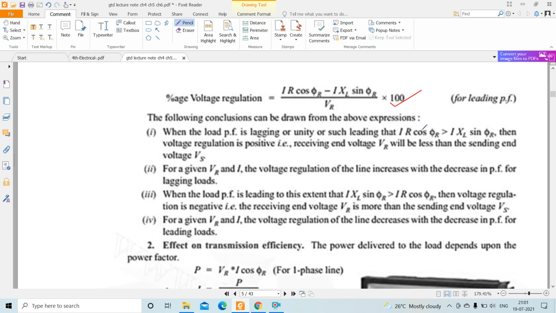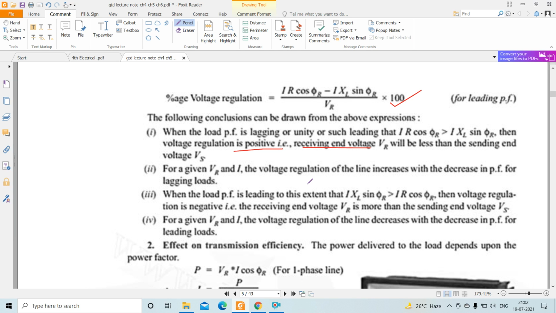The following conclusions can be drawn from the above expressions. When the power factor is lagging, unity, or leading to such an extent that IR cos phi r is greater than IXL sin phi r, then voltage regulation is positive. That means the receiving end voltage VR will be less than the sending end voltage. For a given VR and I, the voltage regulation of the line increases with decrease in power factor for lagging load.